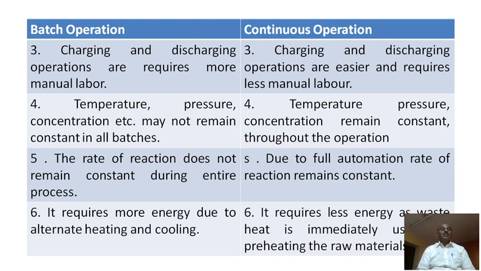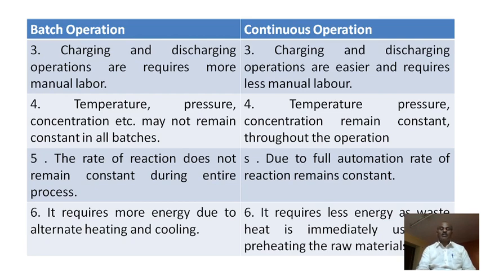Sixth point: batch operation requires more energy due to alternate heating and cooling. In this process there is sometimes a loss of energy, loss from the heating and cooling that is operated. But it is not operated constantly, and sometimes loss can take place. But in the continuous process, generally there is no loss. The raw material is constantly heated, constantly cooled. There is no loss of heat, no loss of energy.